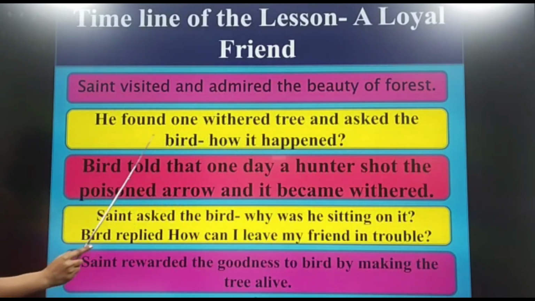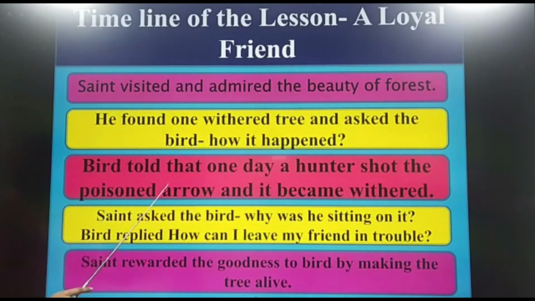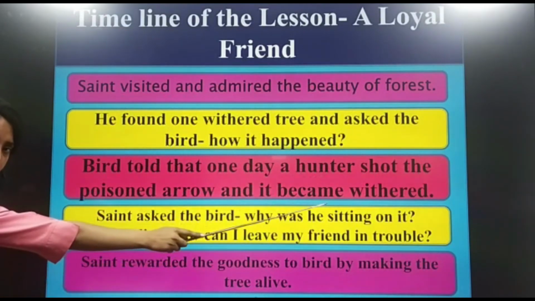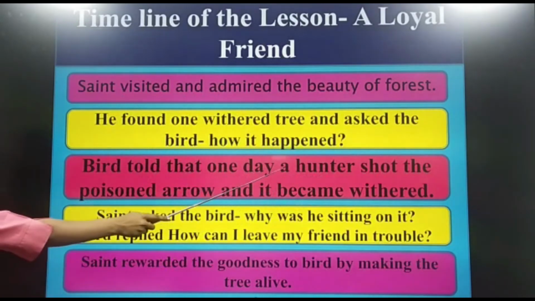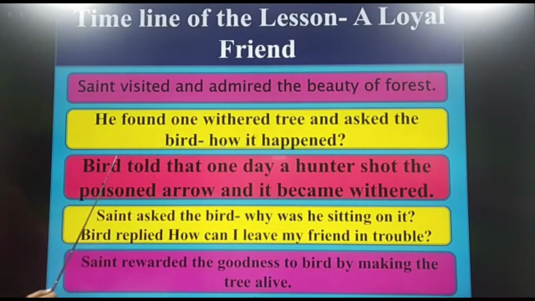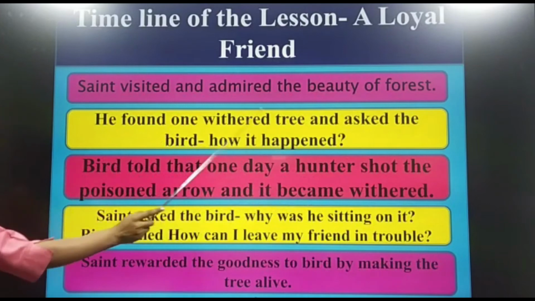The bird told that one day a hunter came for hunting and shot a poisoned arrow. Poisoned arrow means an arrow that has something which is harmful for the tree. After that the tree became withered.